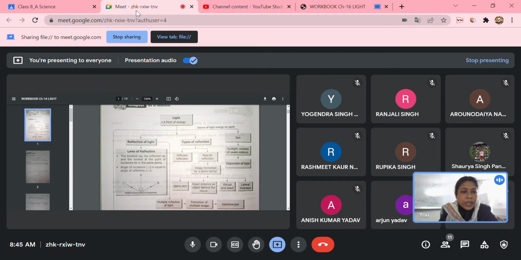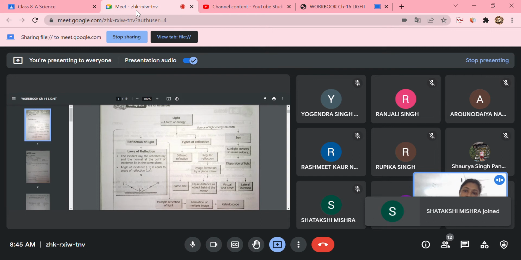But what is reflection that we have read? Anyone, what is reflection? Ma'am, the bouncing back of light. The bouncing back of light on a surface is called reflection. Yes, so the bouncing back of light is called reflection. So what happens in this process of reflection?